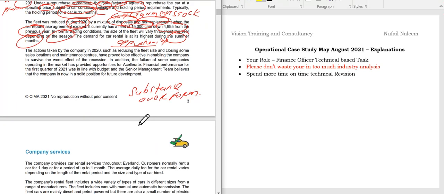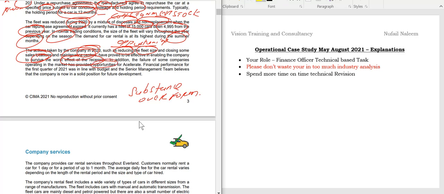So students, coming down, they are specifically stating here the actions taken by the company in 2020, such as reducing the fleet size and closing some sales locations and maintenance centers, have proved effective in enabling the company to survive the worst effects of the recession. In addition, the failure of some companies operating in the market has provided opportunities to Accelerate.